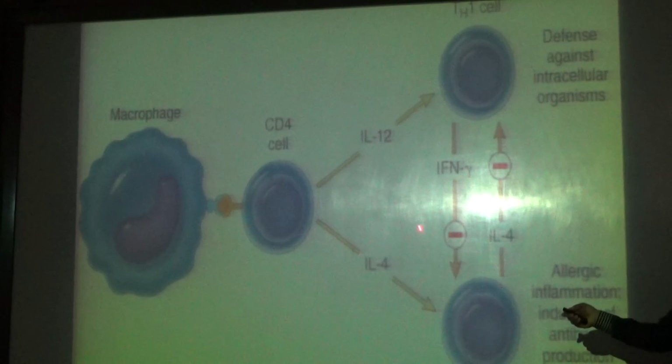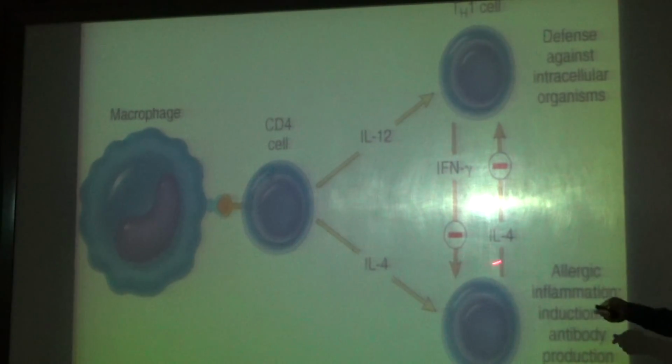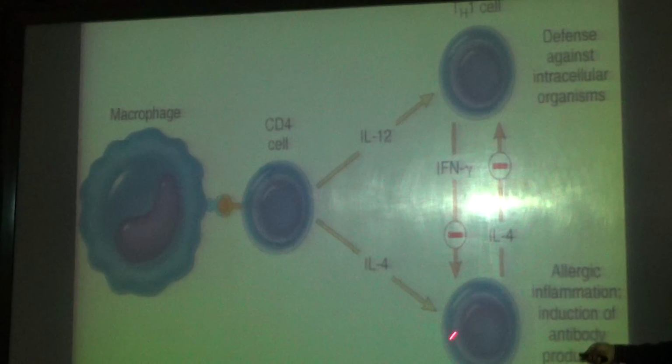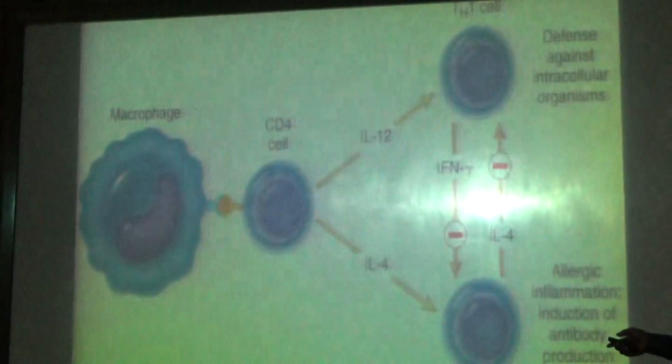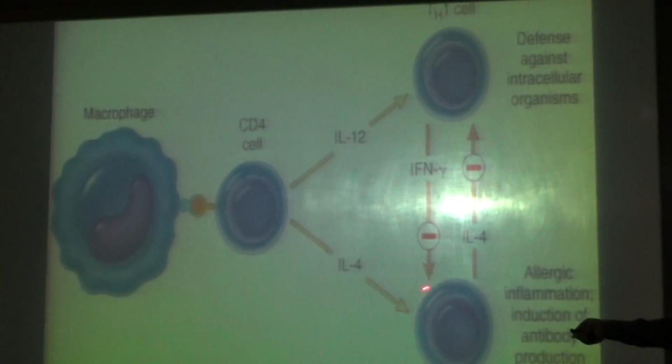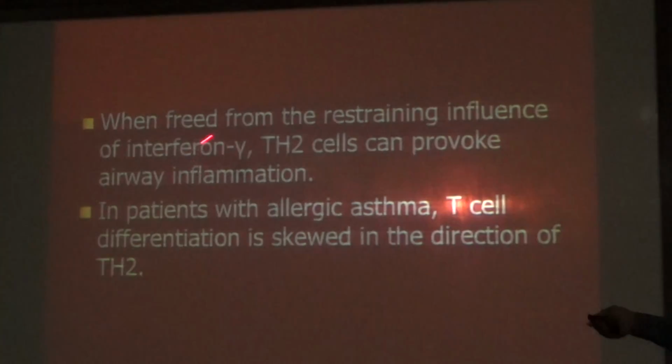Okay, it is balanced. If this balance is affected, if only this type 2 helper cells is predominant, there will be an inflammatory reaction and the patient will have an allergic reaction. Now mostly what happens straight away, sometimes from this area it goes to this area and it causes allergic inflammation without going to this type 1 helper cells. How? That is what I said here.